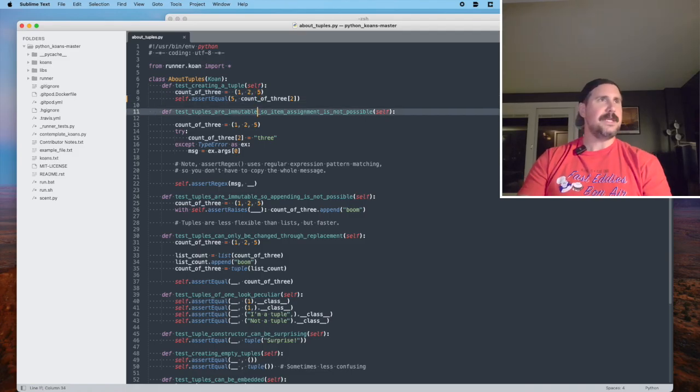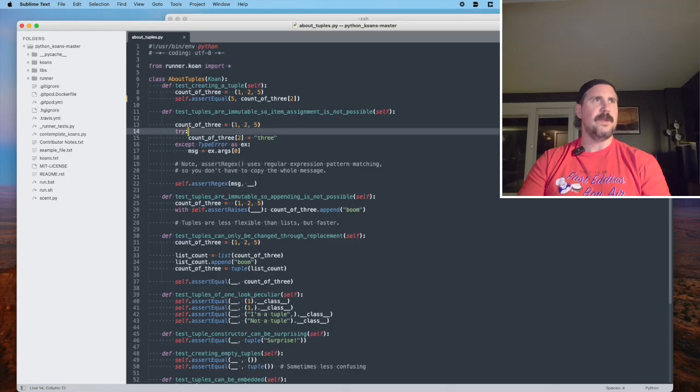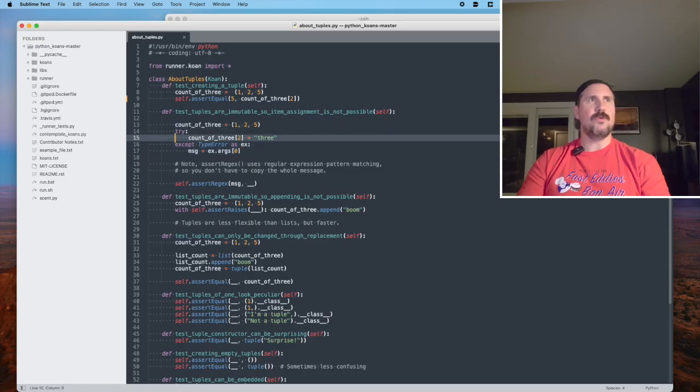Next test: test that tuples are immutable, so item assignment is not possible. All right, so again, on line 13, we've got a variable set to a tuple with 3 integers, 1, 2, and 5. Then we have a try-catch construction. In this construction, some code will be tried or attempted.